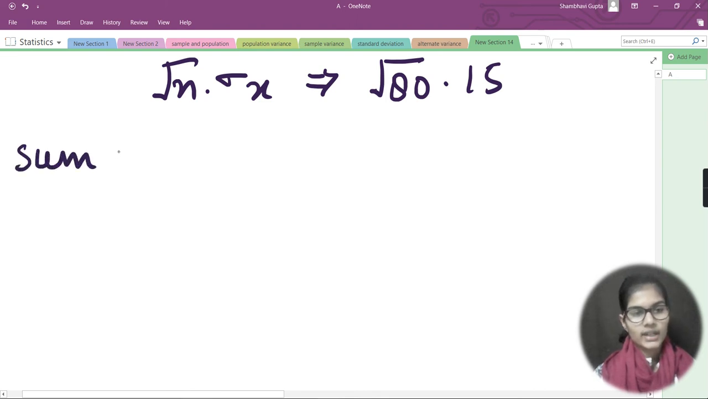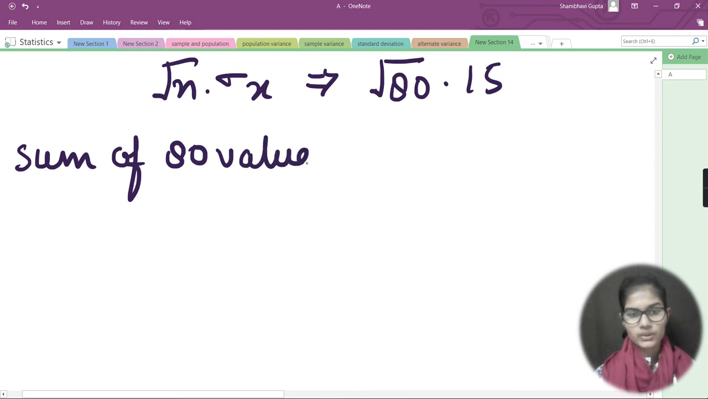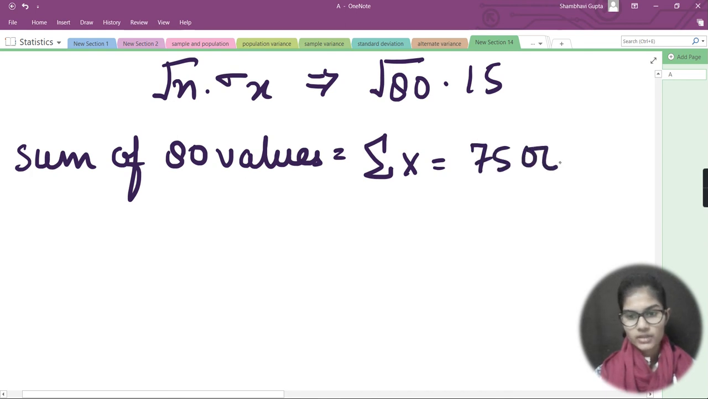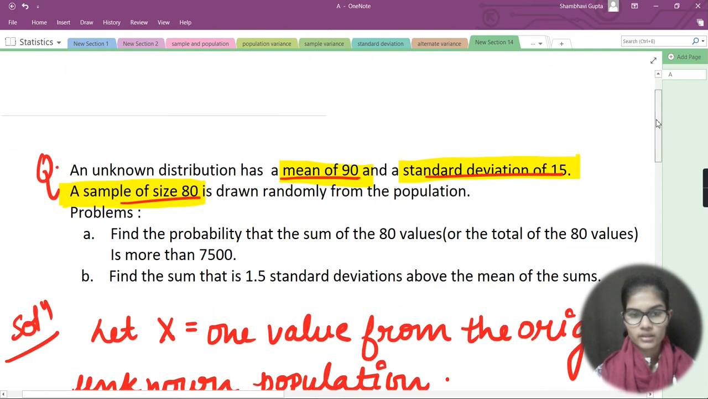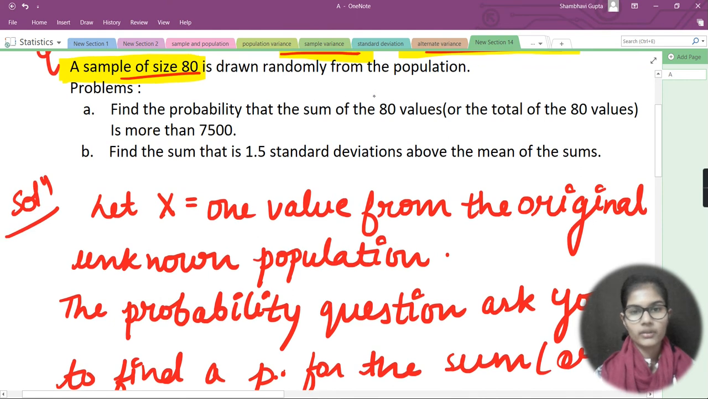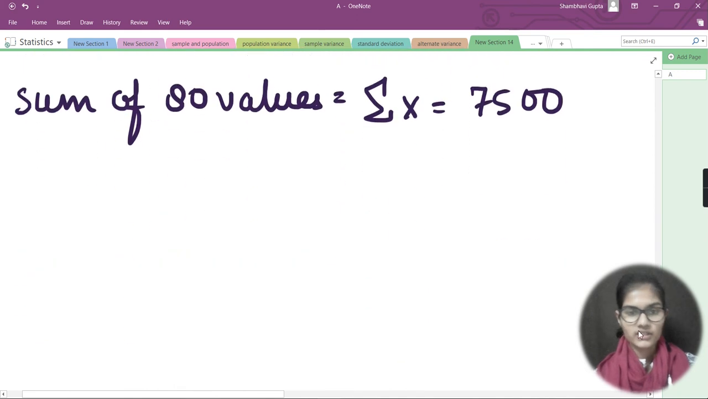What next I have? I have the sum of 80 values. I am giving that also in my question. I got that as the hint in my question, that is 7500. Let me quickly show you. So here you can see that the sum for 80 values is more than 7500, right? So I just took it as 7500 for right now. Done. Now moving towards the very first part of this question.